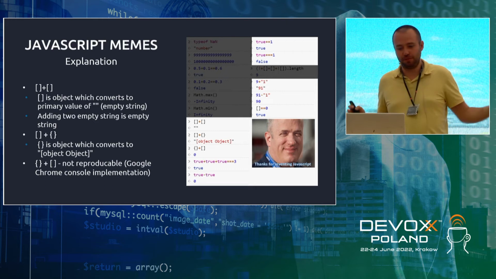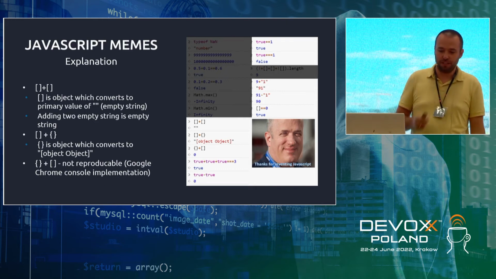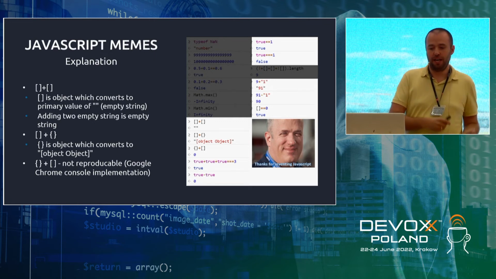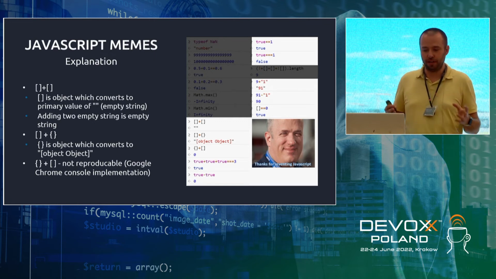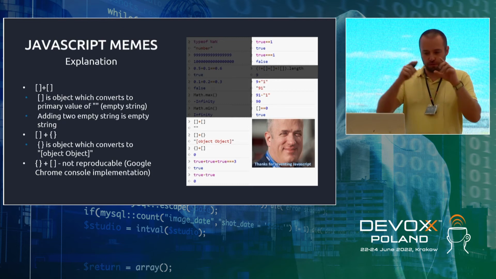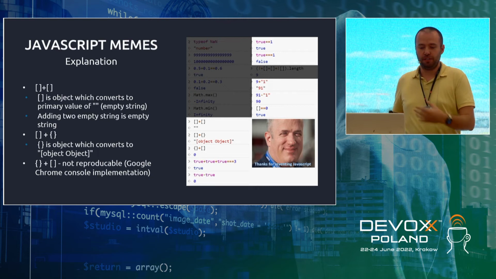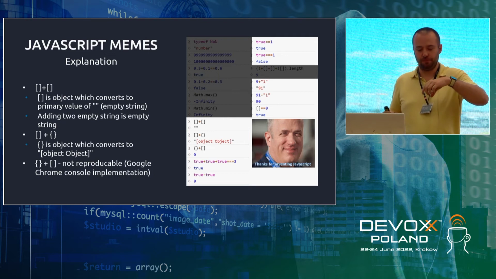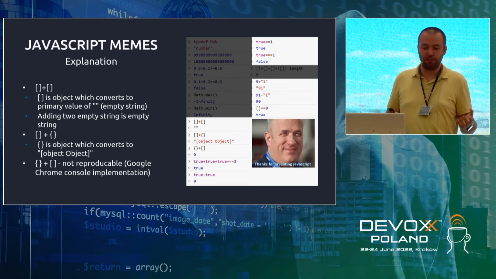I grayed out some that are not relevant to this talk. Let's focus on the rest. So why do empty array plus empty array, when we add them together, become an empty string? Empty array is an object. Object will first be converted to a primitive type. If you convert an empty array, it will return an empty string, because under the hood it will try to invoke the toString or valueOf operation of the empty array, and I think it's the toString operation. If you invoke it on an empty array, it will return an empty string. Therefore, empty string plus empty string equals empty string.